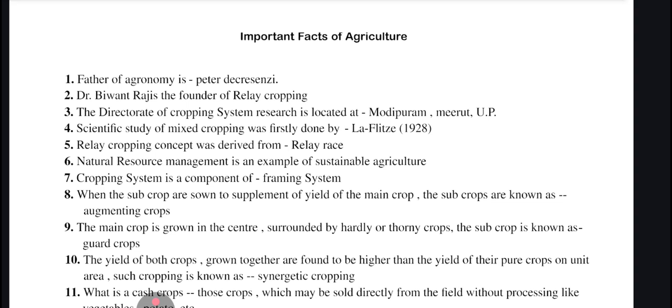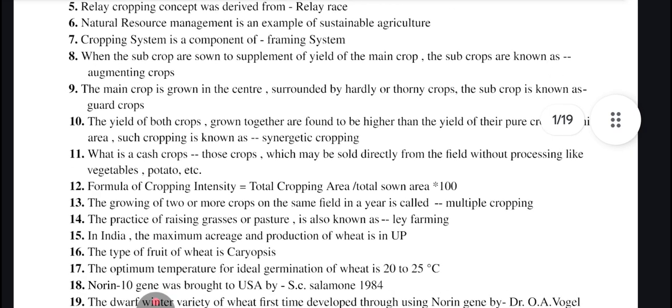The main crop is grown in the center, surrounded by hardy or thorny crops. The subcrop is known as guard crop. Yield of both crops growing together are found to be higher than the yield of their pure crops on unit area. Such cropping is known as synergetic cropping. Cash crops are those crops which may be sold directly from the field without processing, like vegetables, potato, sugarcane, like that. Formula of cropping intensity is total cropping area divided by total sown area into 100.